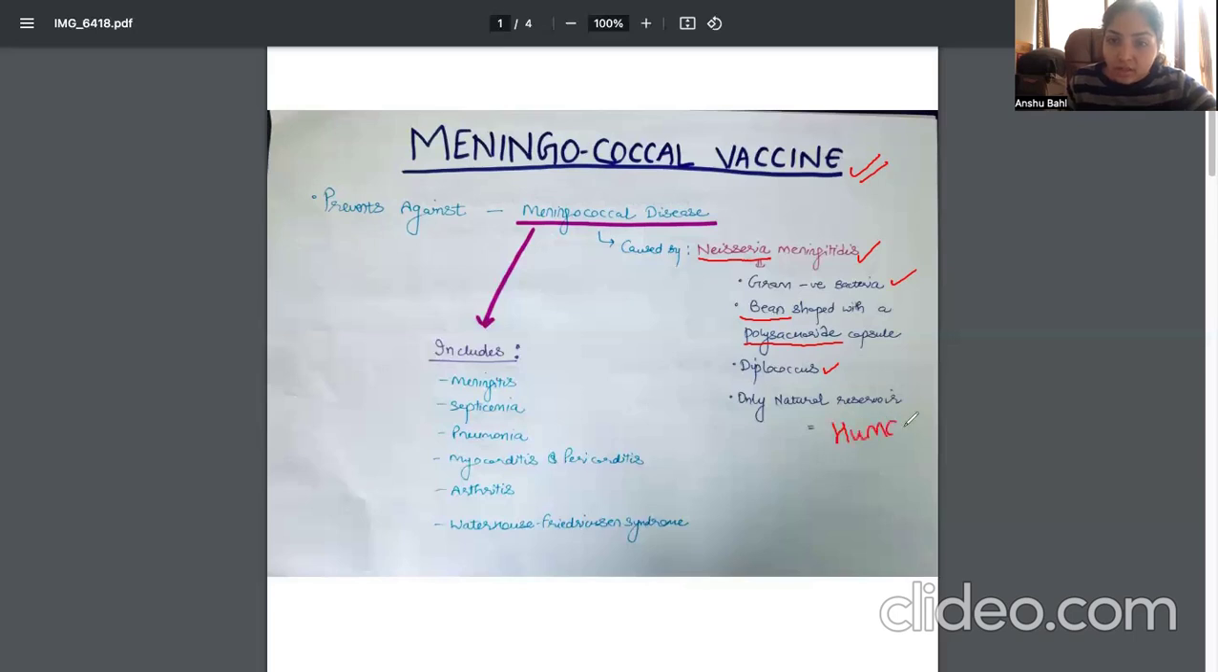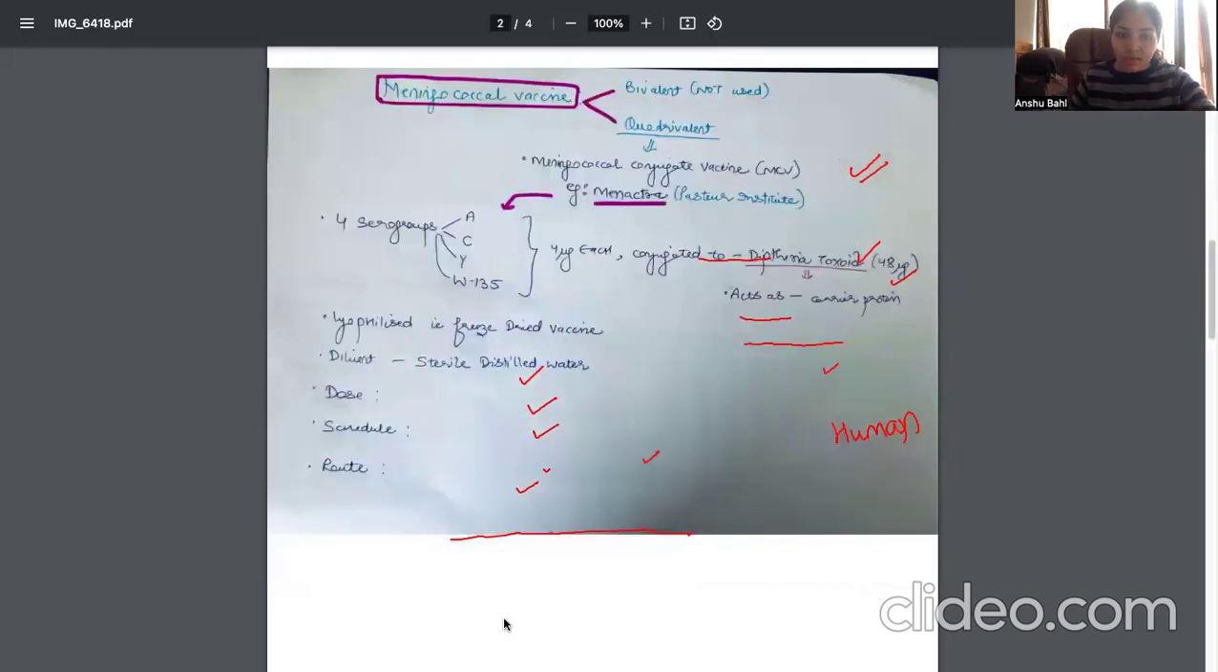All right. So meningococcal disease is not a single disease. It is a spectrum of many diseases which can manifest as meningitis, septicemia, pneumonia, myocarditis, pericarditis, arthritis, or even Waterhouse-Friderichsen syndrome. Means not only restricted to the brain, it can involve lungs and multiple systems and organs of the body. All right. So this vaccine was discovered to prevent meningococcal disease. Let's talk about it now in detail.